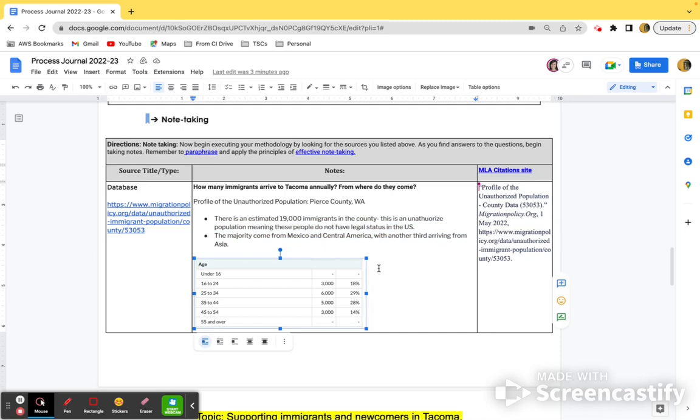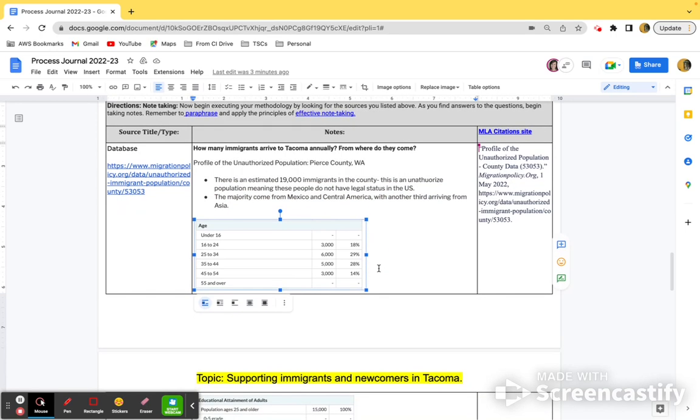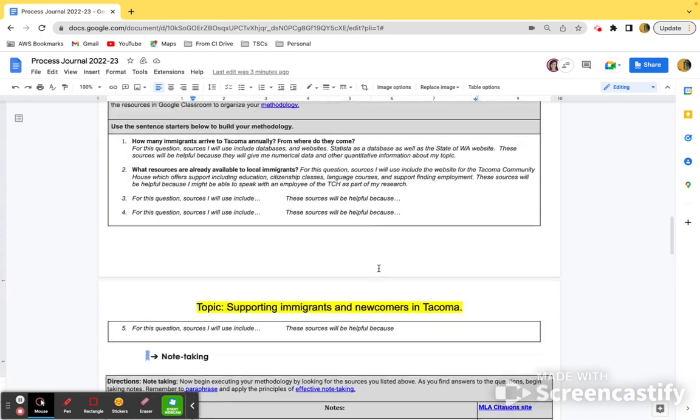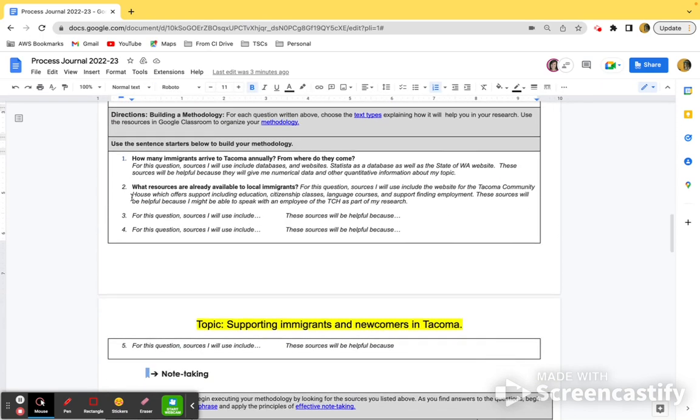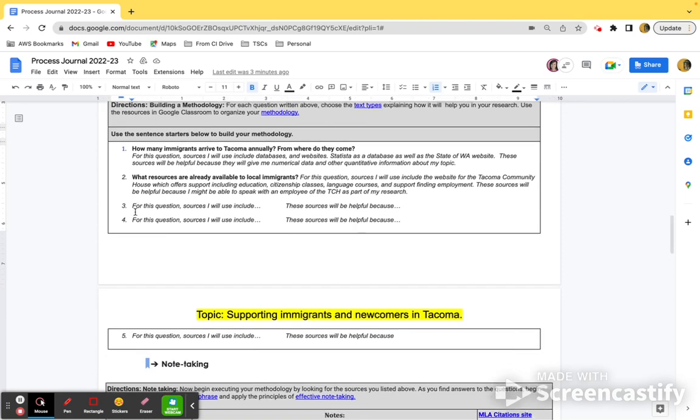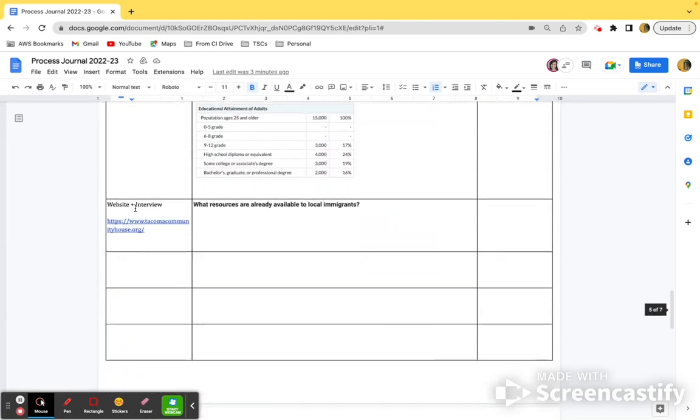Okay, so if I'm done answering this question now, I would simply go back up and go to my next question. And my next question was asking about the resources. I've already thought about where I might go, and I'm kind of curious about doing an interview for this one as well. So I'll go down to my note section.